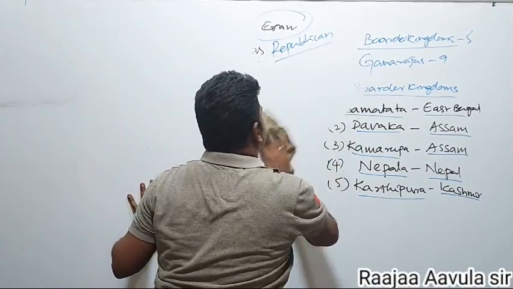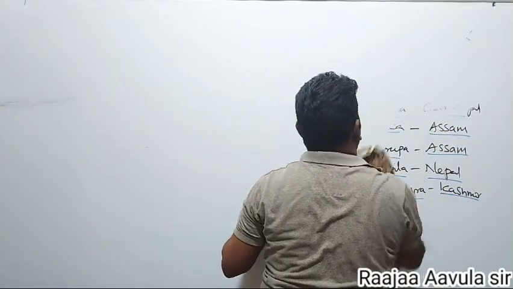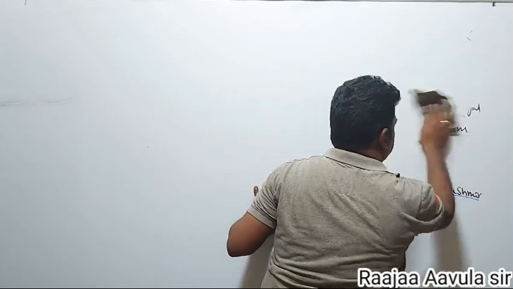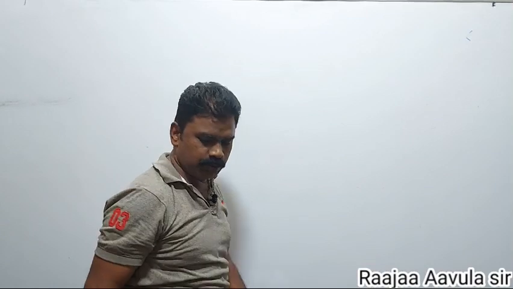Like this, Samudragupta defeated 100 kings. Finally, he was called the king of 100 kings. He became the greatest king of all the Gupta rulers.